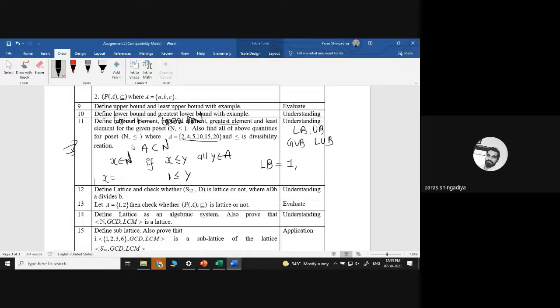Now second, let us take x equal to 2. So 2 less than or equal to 2, that is correct. For 4, 5, 6, 10, 15 it will be correct. 2 less than or equal to 2, the first entry of y is 2, so 2 less than or equal to 2 is correct because equality is given. So 2 is also a lower bound. If it is correct for 2, then it will be correct for 4, 5, 10, 15, 20, that is obvious. Can I consider 3?